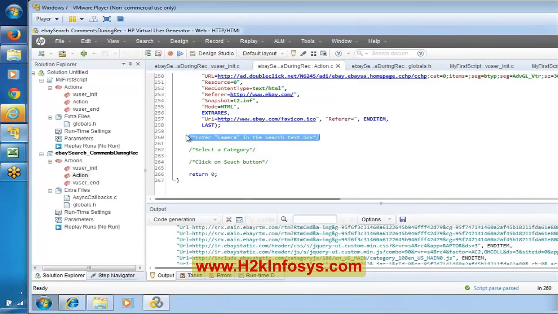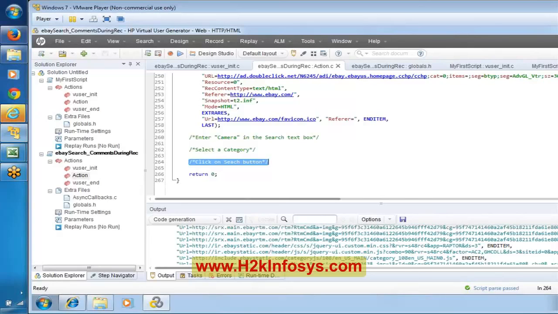By this time, we did not send it. We just simply entered camera. Even in the select category, we just selected a category, but we did not send it to the server. It is going to send the request, this camera and whatever category you have selected, when we click on the search button. Okay, so it seems after we clicked on search button, there was some communication, some internet problem, so that's the reason it did not record anything here.